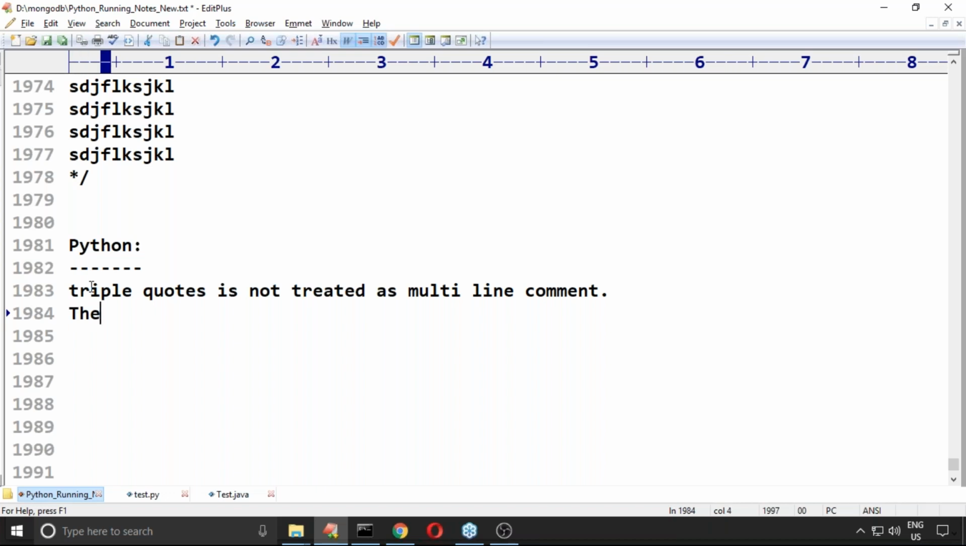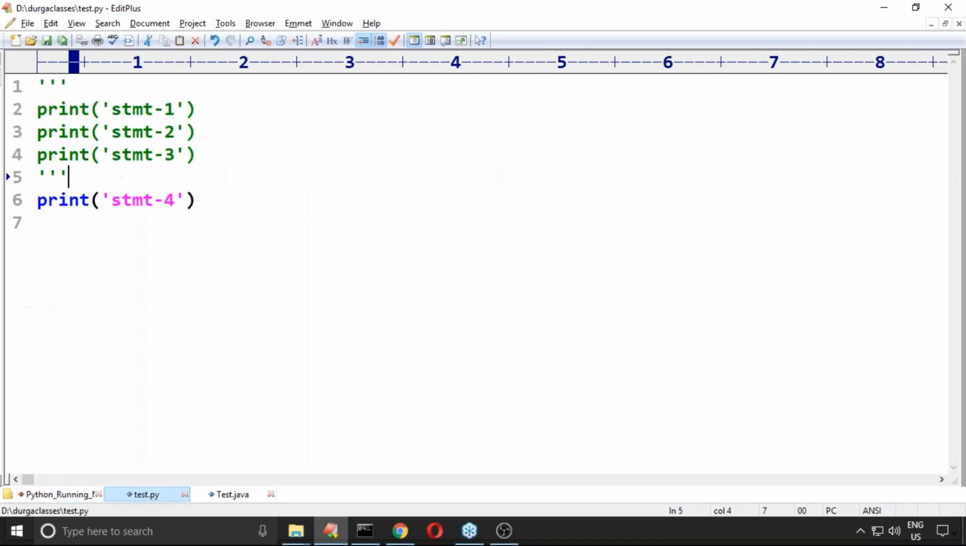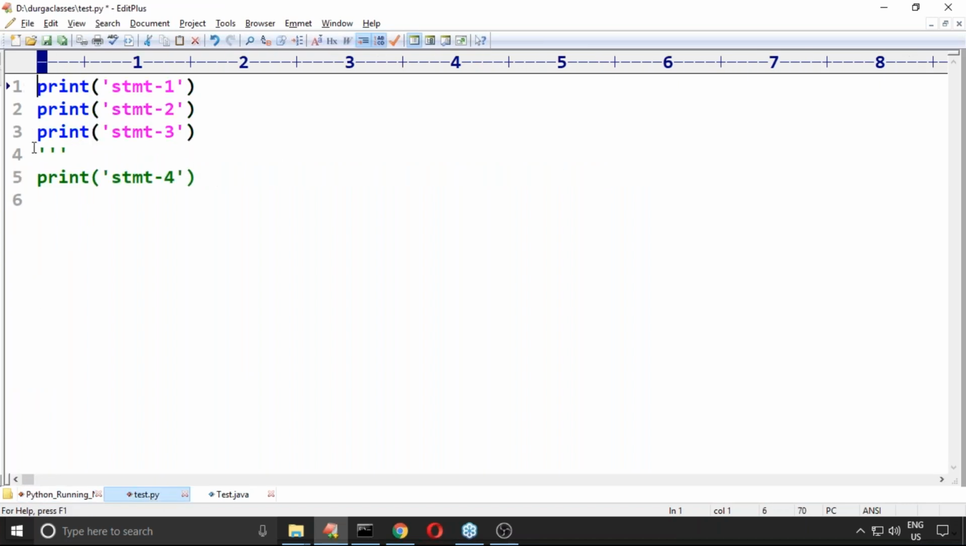There is no way to define multi-line comments in Python. Remember carefully. Then how can you do that? Very simple, sir. If you want to comment these 3 lines, every line you have to prefix with the hash symbol only.